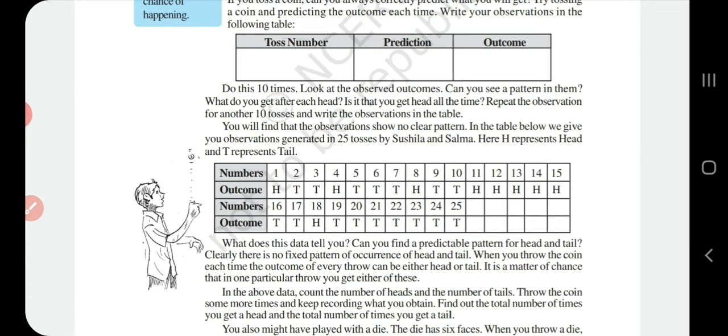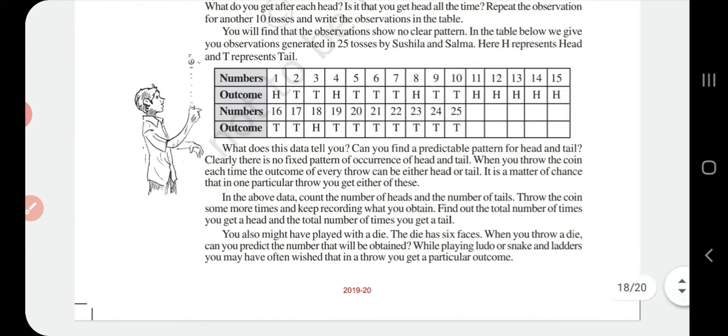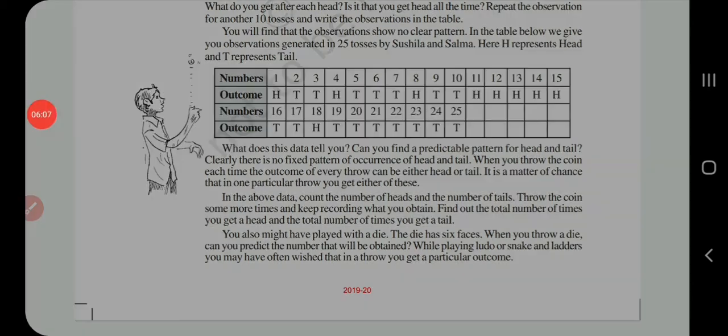You have to toss a coin about 25 or 30 times and write down the outcomes, whether head or tail. Now understand one thing, it is the chance that it becomes a head or it becomes a tail.